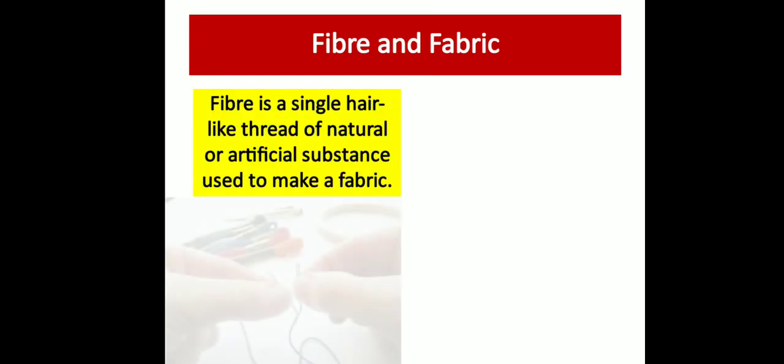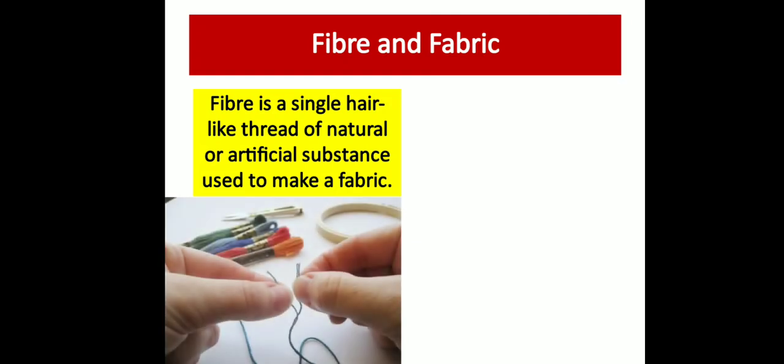So here a question arises: what is the difference between a fiber and a fabric? A fiber is a single hair-like thread of natural or artificial substance used to make a fabric. In this picture you can also observe that when we pull out a thread we get 2 or 3 other fine strands.